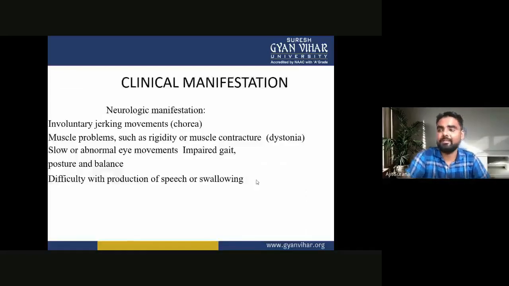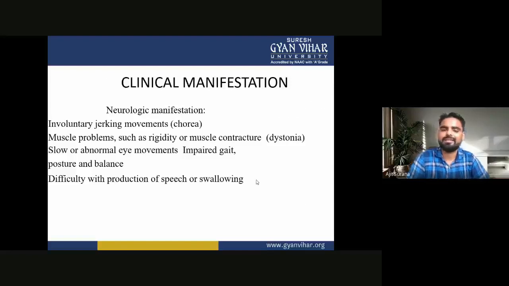Now the clinical manifestations of Huntington's disease. In clinical manifestation, the first one is the neurologic manifestation. In the neurologic manifestation, involuntary jerking movements may occur, or chorea. The second one is muscle problems such as rigidity or muscle contractures.